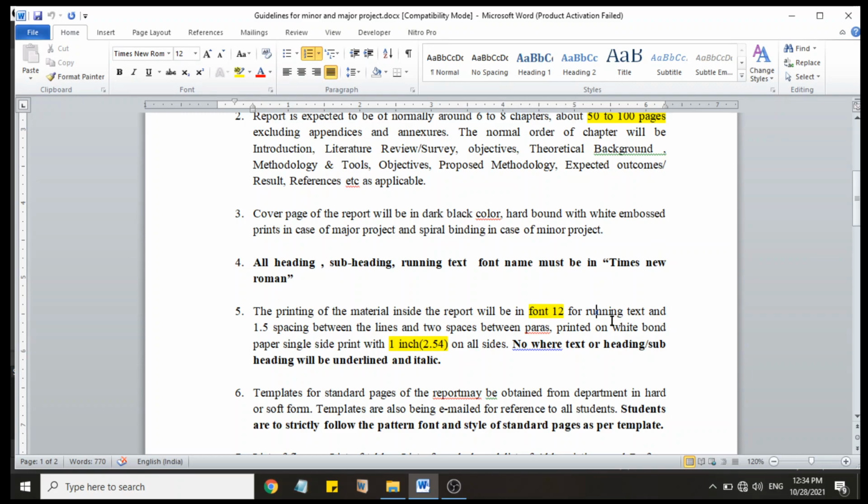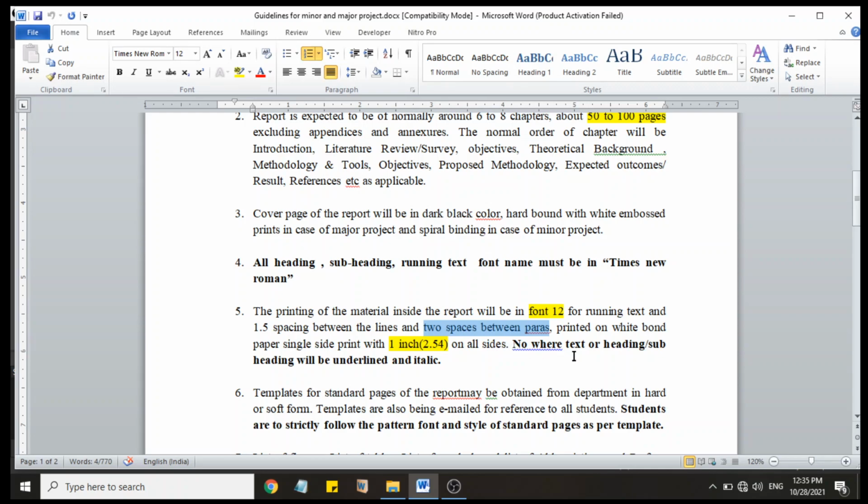For running text, it should be 12 and 1.5 spacing between the lines. 2 spaces between paragraphs, printed on whiteboard paper, single side print with 1 inch, that is 2.54 centimeter on all sides. We are talking about margin.